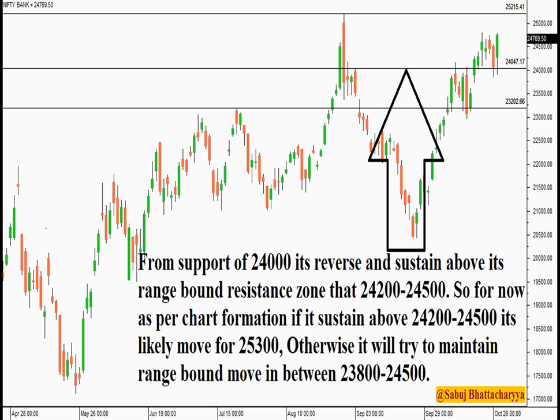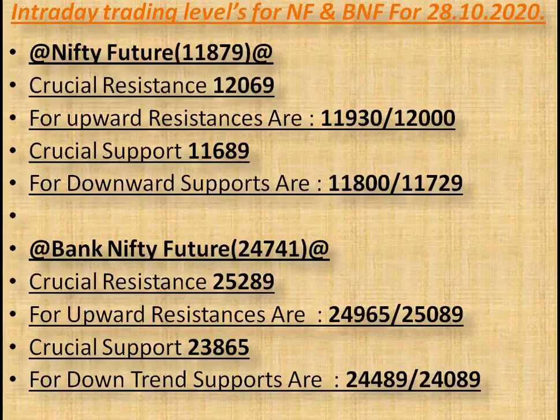As per my exploration, there are some trading opportunities for index futures. For Nifty future, there is a crucial resistance, that is 12,069. To achieve this resistance, there are two more resistances, that are 11,930 and 12,000. There is also a crucial support for Nifty future, that is 11,689. To achieve this support, there are two reversal supports, that are 11,800 and 11,729.